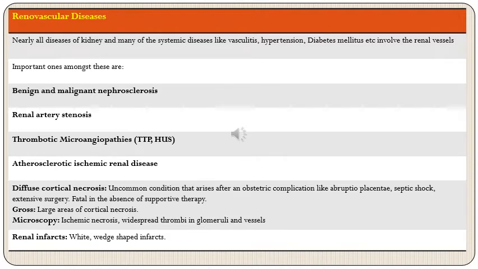This is an uncommon condition and it arises after some obstetric complication, usually, for example, abruptio placentae, septic shock, or extensive surgery. This is fatal in absence of supportive therapy and grossly, as the name suggests, cortical necrosis. So there will be large areas of necrosis of cortex of kidney, and microscopically these areas will correspond to areas of ischemic necrosis. Along with that there will be presence of thrombi in glomeruli as well as vessels of kidney.